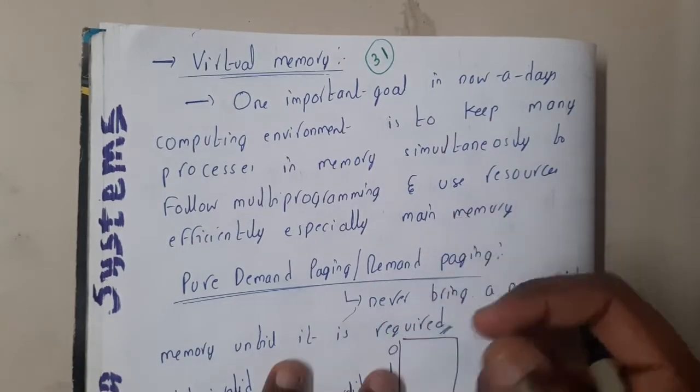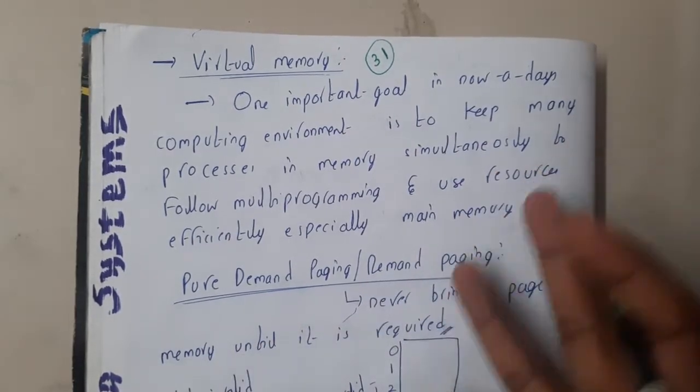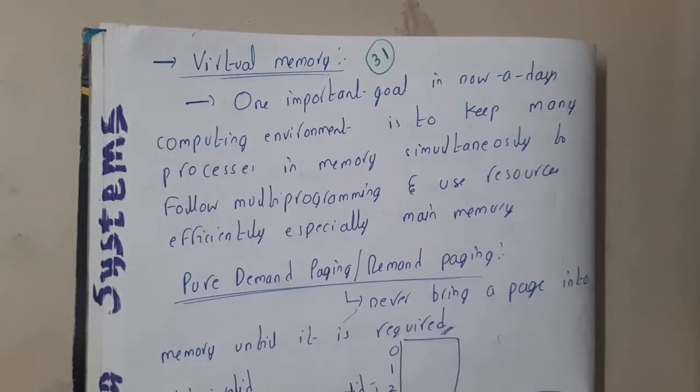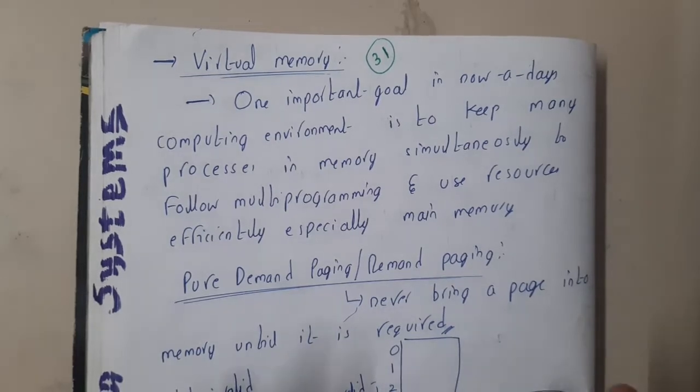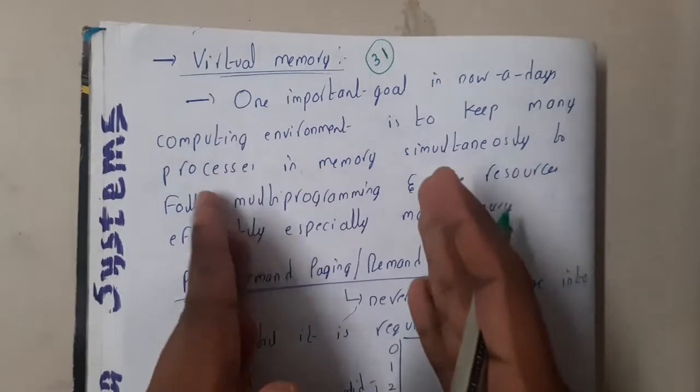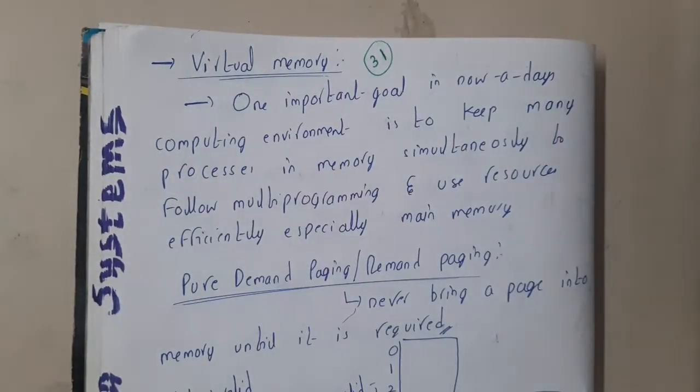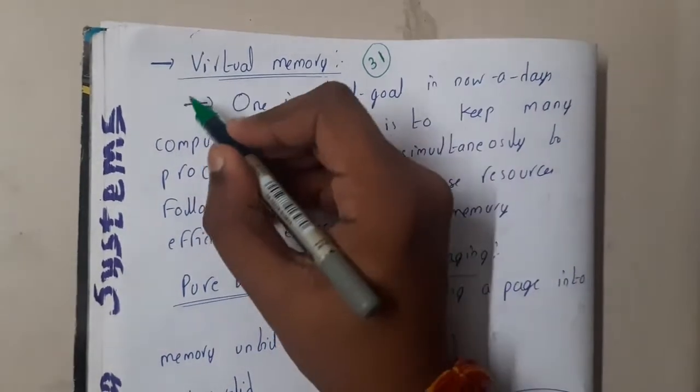type of memory in which you can store something infinitely, the students will be thinking. But there is no such concept of virtual memory, guys. It is just an illusion type of thing, you can say. So let us understand it in this way, it will be easy.